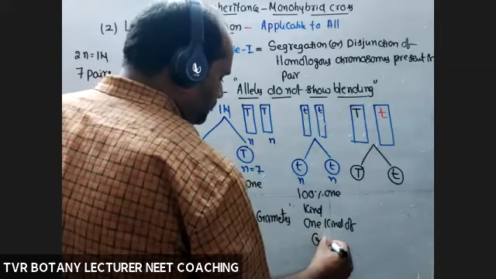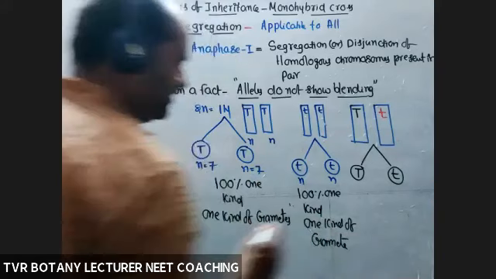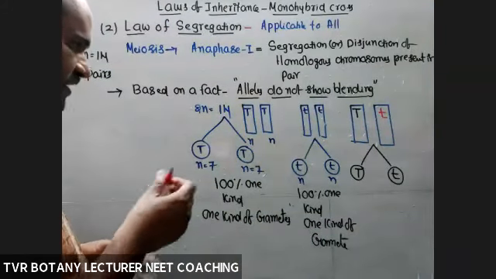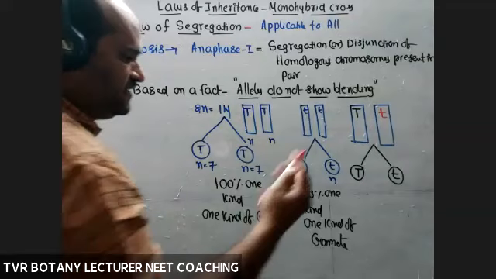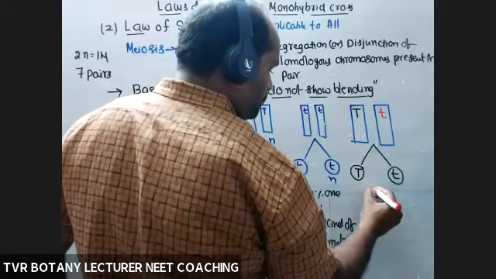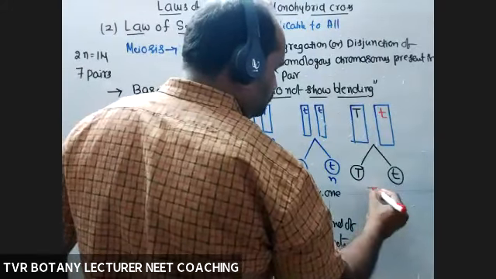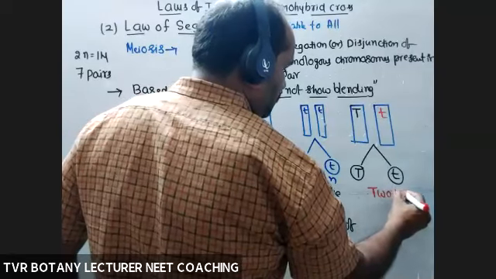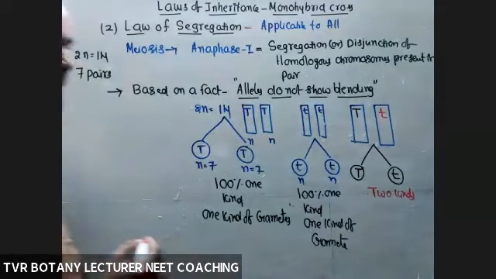But what about in the third one? Two kinds of gametes. What are they? Gametes with capital T, gametes with small t.